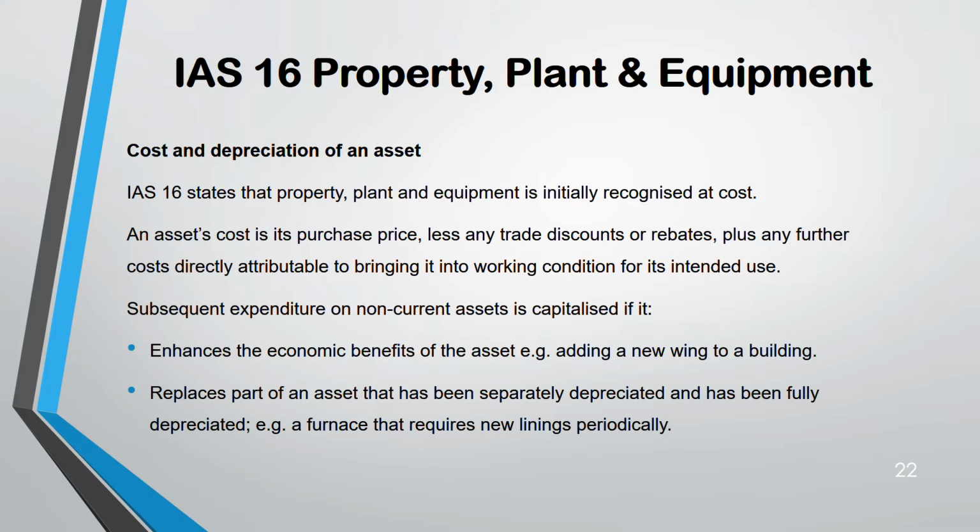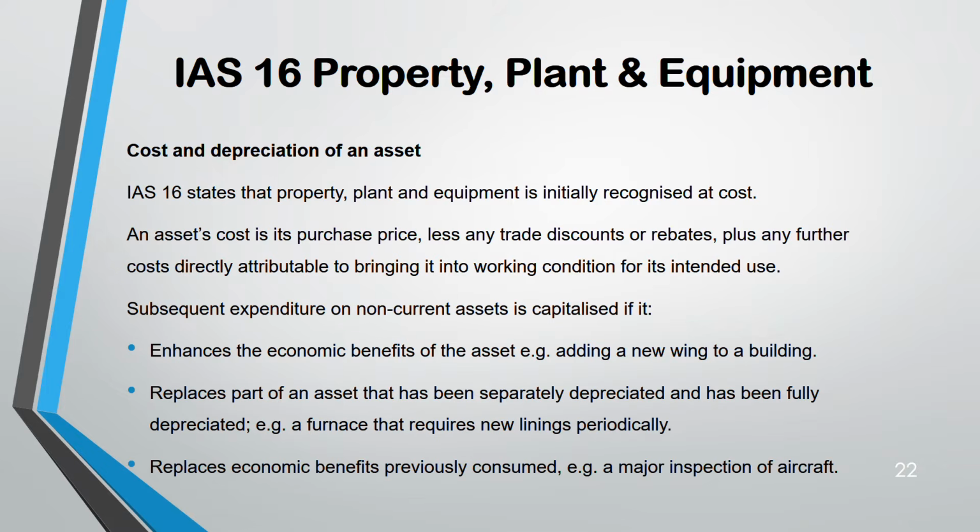Second, replacing part of an asset that has been separately depreciated and has been fully depreciated is also capitalized as a non-current asset. Let's say a furnace that requires new lining. It replaces economic benefit previously consumed. Another is major inspection of an aircraft. Why?